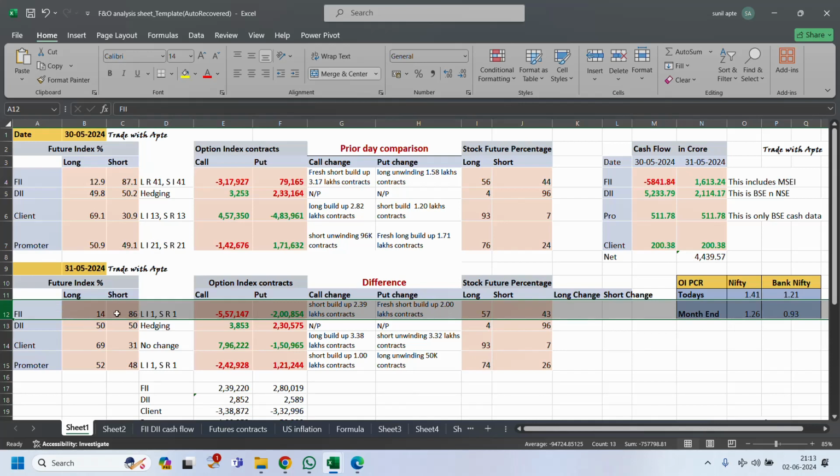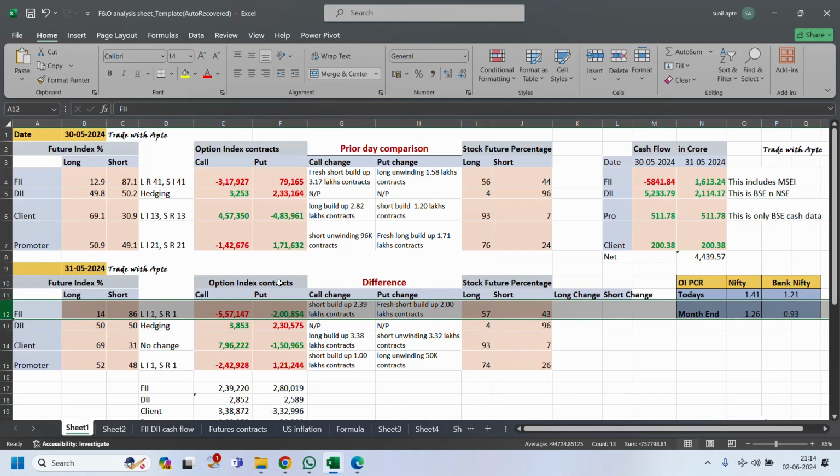It means they are bearish in futures now. Whereas in option index, which can include all the indices we have, like Nifty, Bank Nifty, Fin Nifty, Midcap Nifty, mostly it will be Nifty and Bank Nifty only. In call they had 5,57,000 call writing contracts, and in put they have 2 lakh put writing contracts. So put writing is also more, and in future index they are negative, here also slightly negative. In stock future percentage they are 57% long and 43% short, whereas they purchased 1,613 crores on Friday.